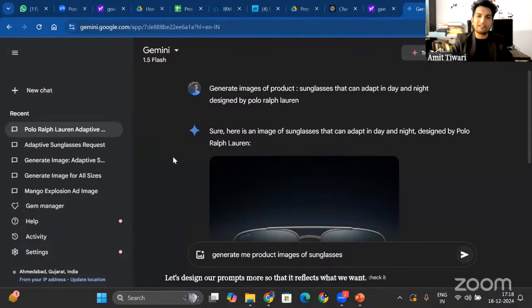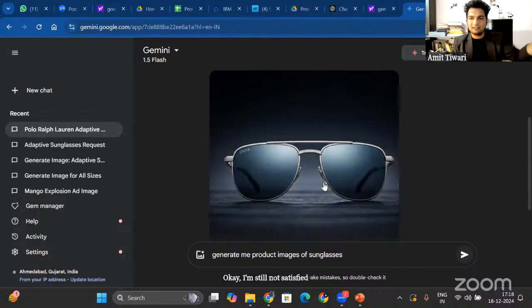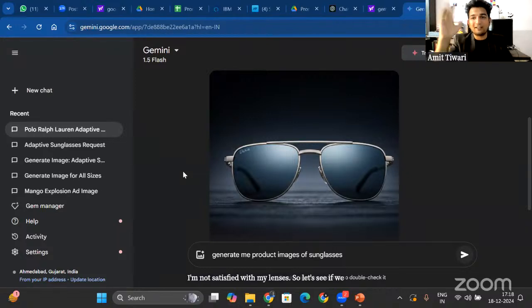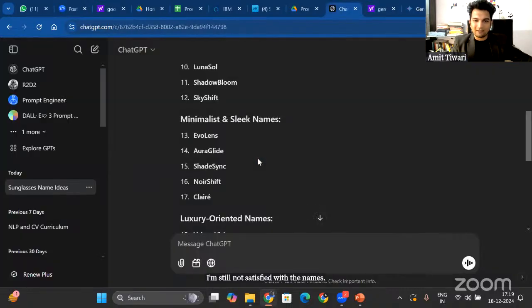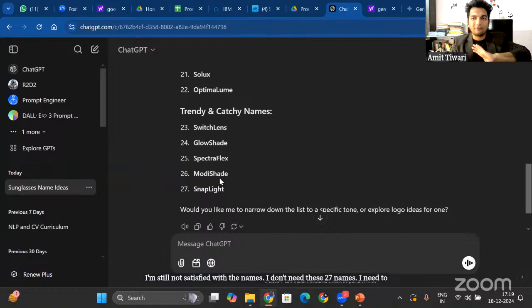Okay, I'm still not satisfied with my lenses. So let's see if we can design better lenses with the help of AI. I'm still not satisfied with the names. I don't need these 27 names. I need just 2 or 3 names.